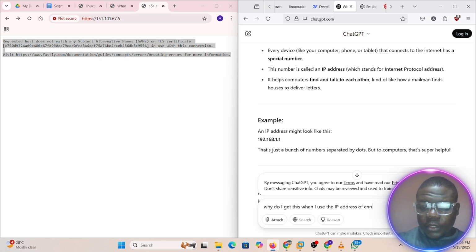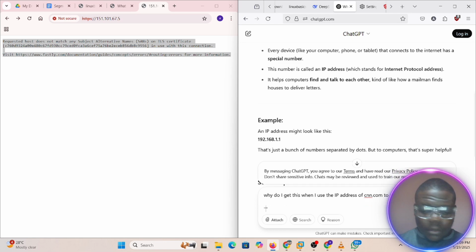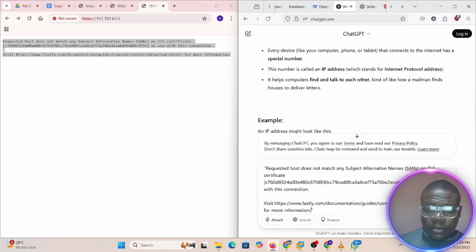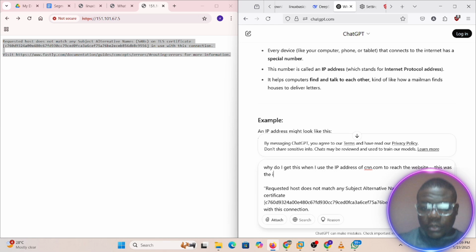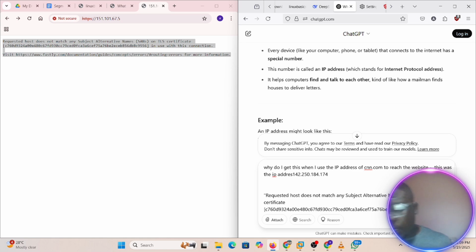CNN.com, to reach the website. So I come down here, put this here, and okay, I can see this is the IP address. This was the IP address. So I have that here. So I can just push this button now and let's see what it's going to tell us.